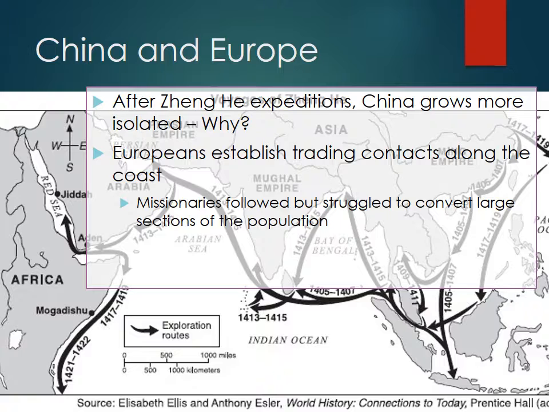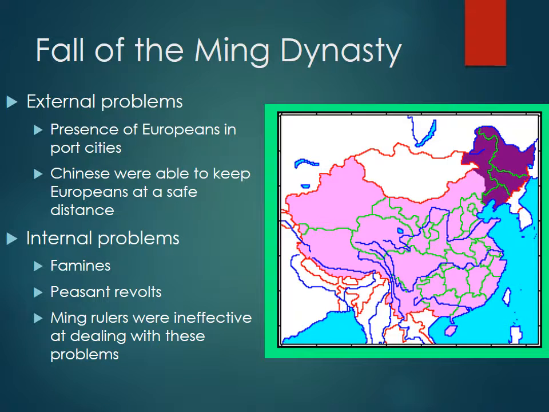And Europeans established trading contacts along the coast. So Europe is definitely in the region, very interested in the region, and not trying to invade inland, but setting up contacts along the coast and port cities that they control. We also have missionaries, because anytime there's European merchants, they bring missionaries. And missionaries are trying, but they fail to convert large sections of the population. So we introduce Christianity, but there's not mass conversions. So most people remain Buddhist or Taoist.